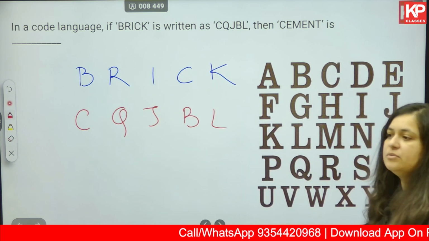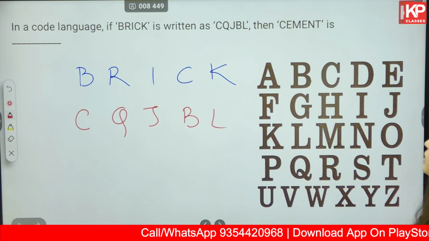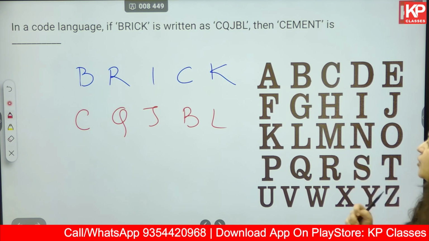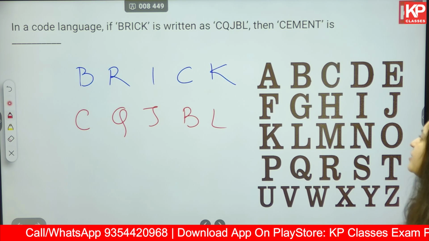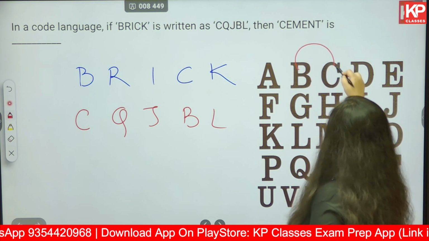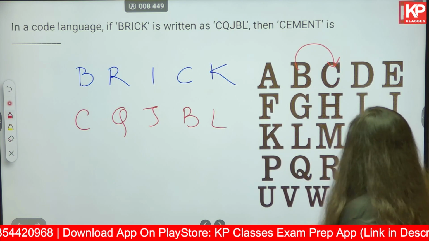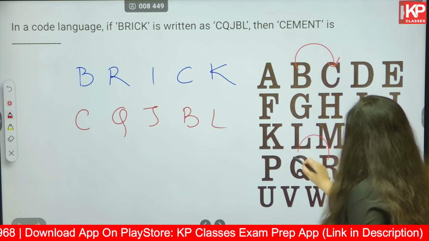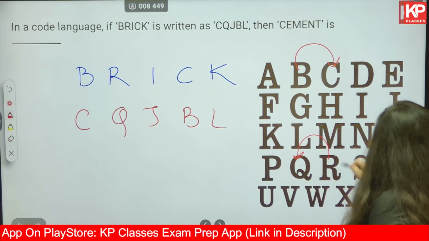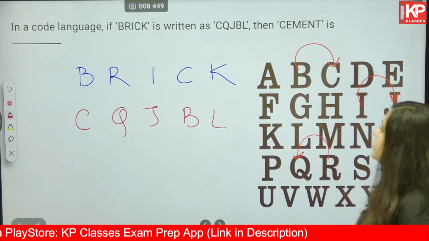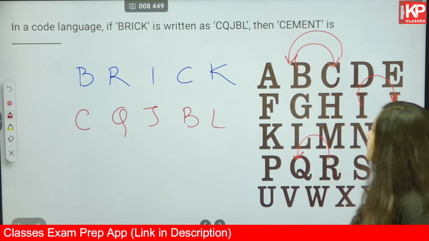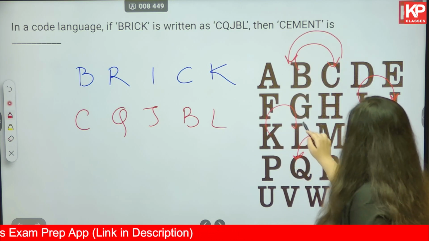Okay, we have A to Z written over here. Let's check for another pattern. Now B becomes C, R becomes Q, I becomes J. Let's check if we are able to find any hidden pattern in this. B becomes C, okay. So the next letter. R becomes Q, okay. Not the next letter but the previous letter. I becomes J, so again the next letter. C becomes B, so the previous letter. K becomes L, again the next letter.